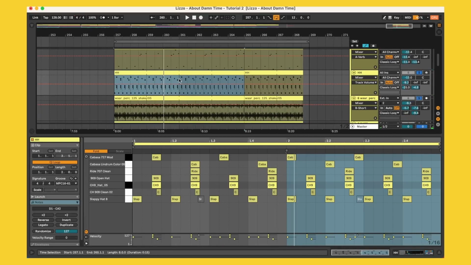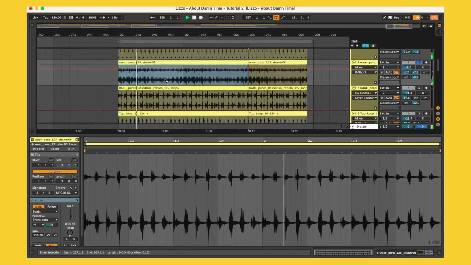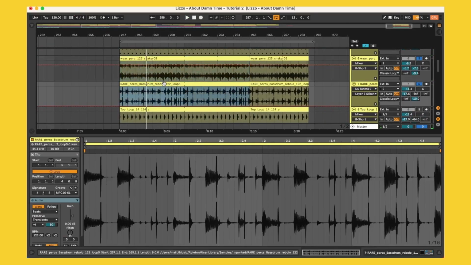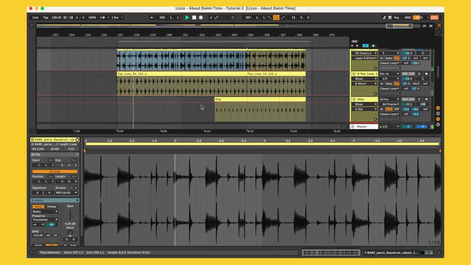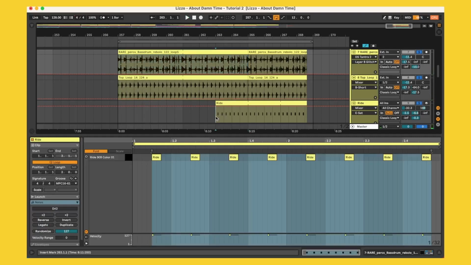And next we got a shaker that I use in almost every track. Some little percussion loop that you're probably barely going to hear. And then a top loop is just basically a snare and a clap, just adding a bit of character. And then lastly, in the second half of the loop, a ride comes in.